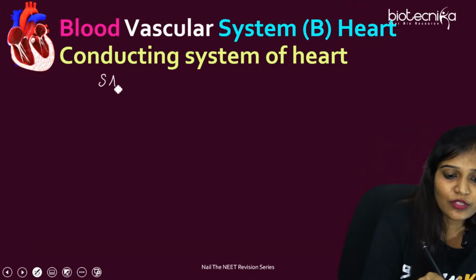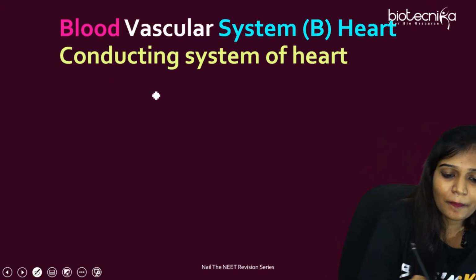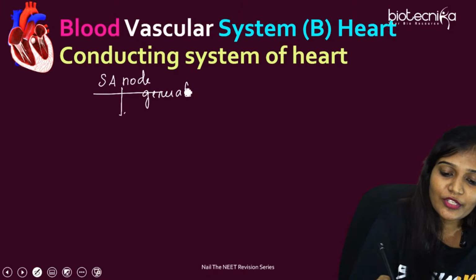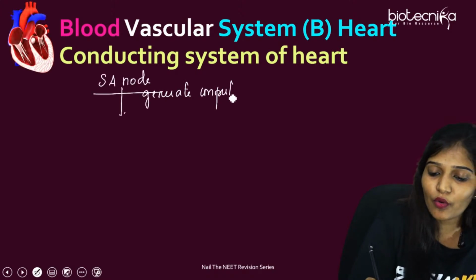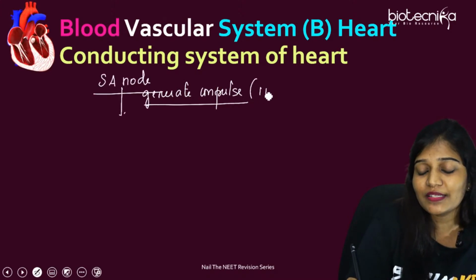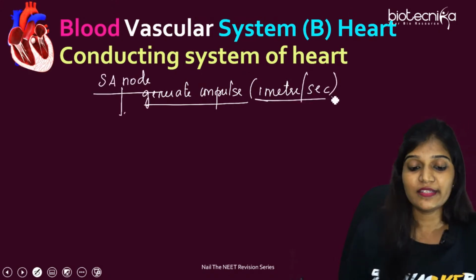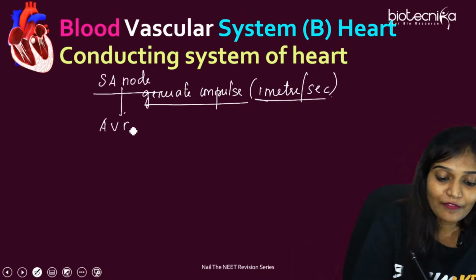First, it goes to the SA node, which is the pacemaker, and then they generate impulses. If the question is asked, who is going to generate impulses, it used to send impulses at the rate of 1 meter per second. For 1 second, it used to go 1 meter distances. And then they send it to the AV node.